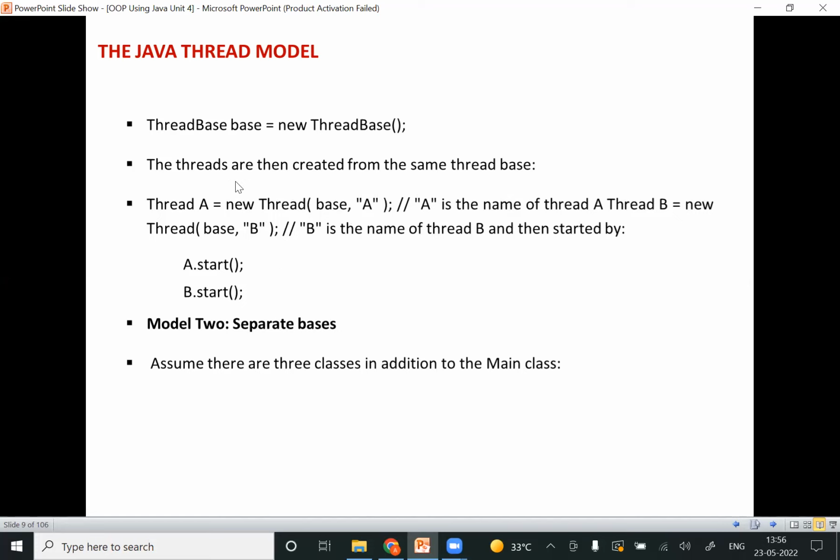Okay, so this is nothing but two separate bases. We are not intending to make use of a single base for two independent threads. We have created two threads called A and B. For these two threads, we are not making use of a single thread base. We are making use of different bases. See here, A for thread A and B for thread B.